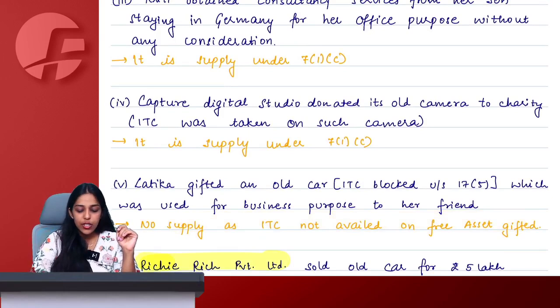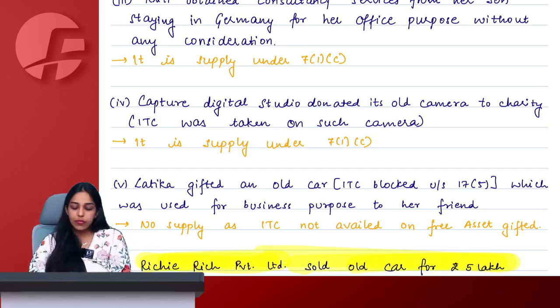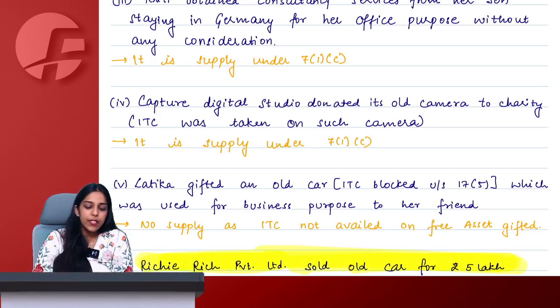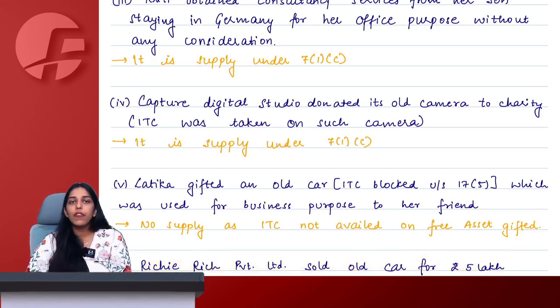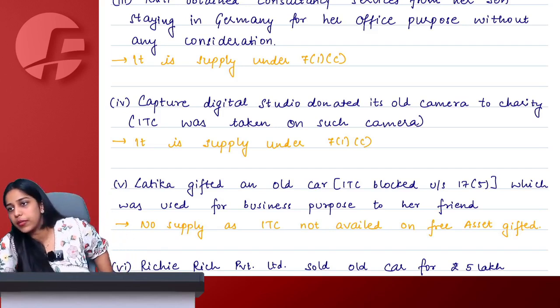Similarly, let's say there is Richie Rich Private Limited. Private Limited means a company, of course, using a car for business purpose only. It sold an old car for 5 lakh rupees. A company sold its car for 5 lakh rupees. Tell me, ITC on car is blocked, we know. Now we know that ITC on car is blocked. But the company has sold a car for 5 lakh rupees. Is it a supply or not a supply? If supply, under which section? If not a supply, then no section required.